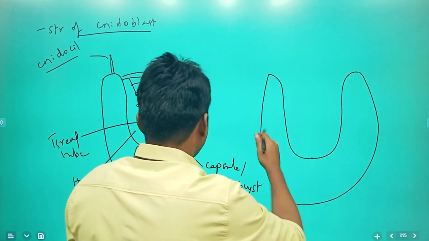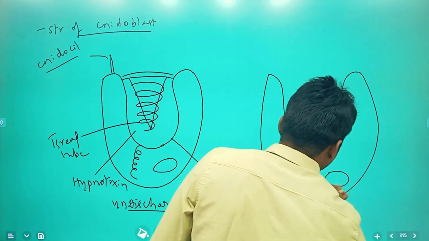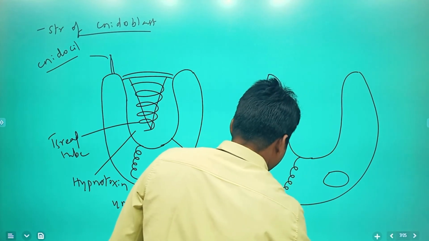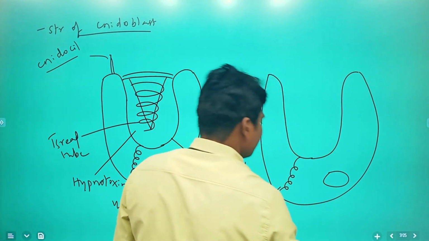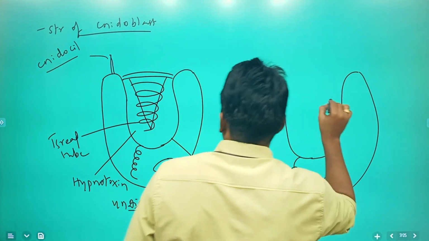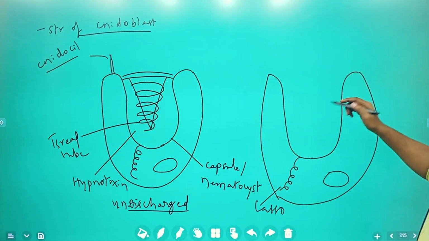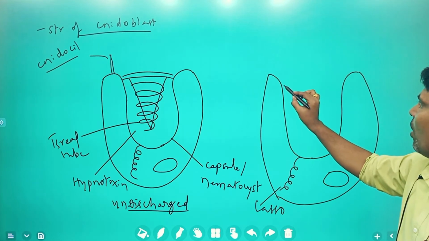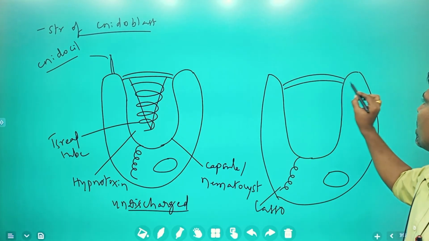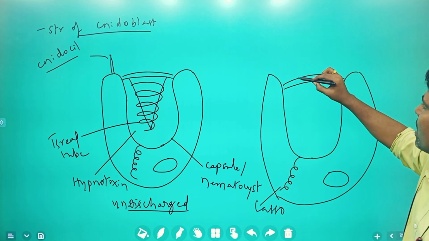Now this is the cnidoblast structure. Here again is the basal nucleus. This is the lasso, the restraining thread, and the thread tube comes out, the discharged state. How this discharged state is located, we are going to see. See, from here it is discharged.